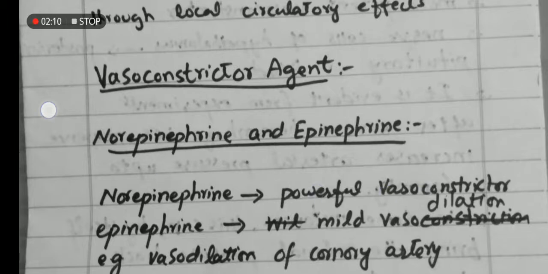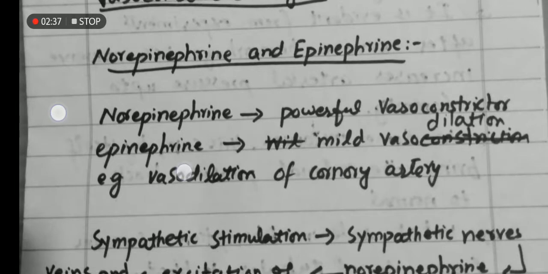Norepinephrine is a powerful vasoconstrictor. Epinephrine causes mild vasodilatation. Epinephrine also causes vasoconstriction, but its vasoconstriction is mild in comparison with norepinephrine. In special cases, it causes vasodilation. Epinephrine is also responsible for the vasodilation of the coronary arteries.